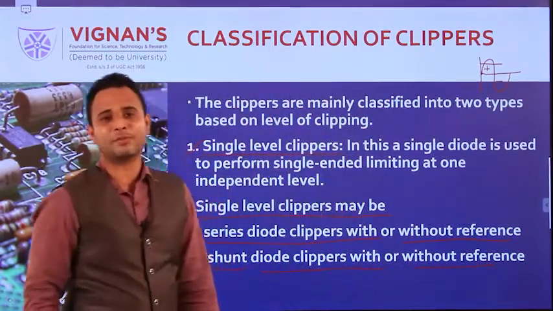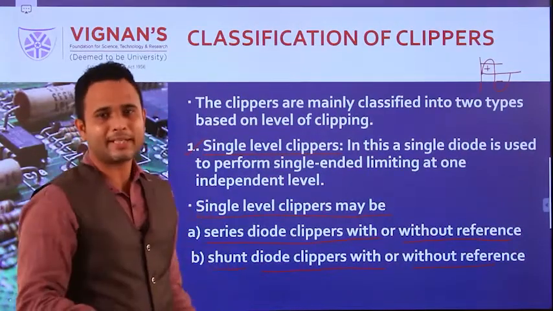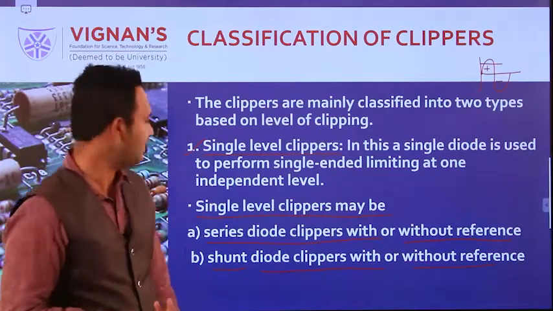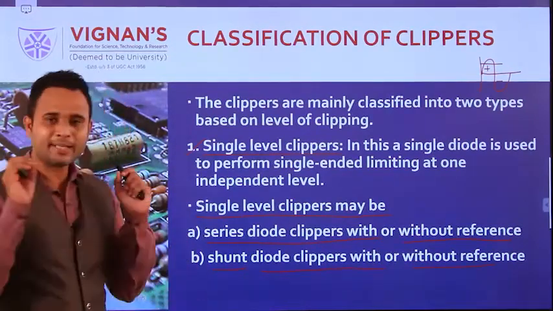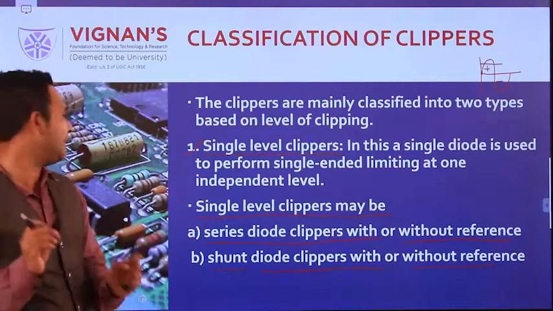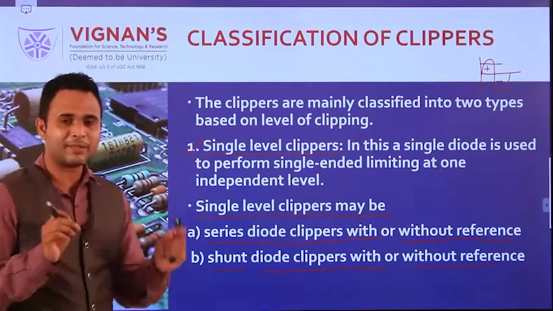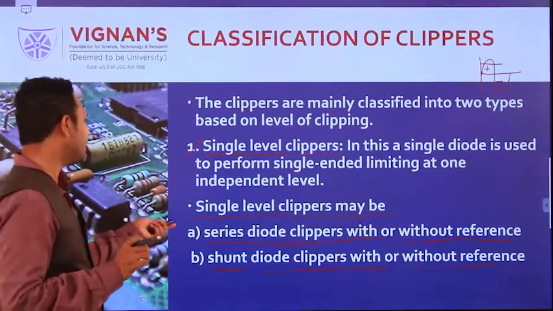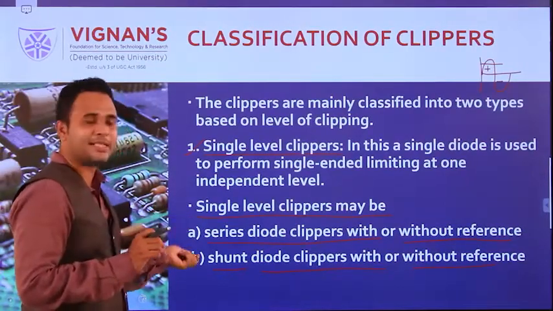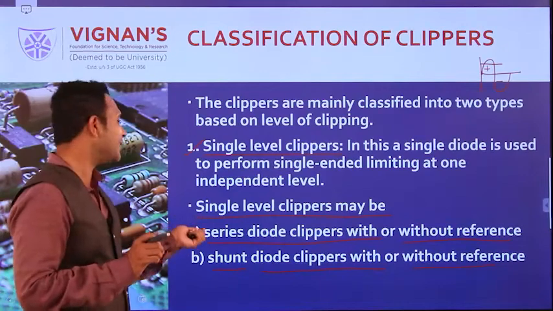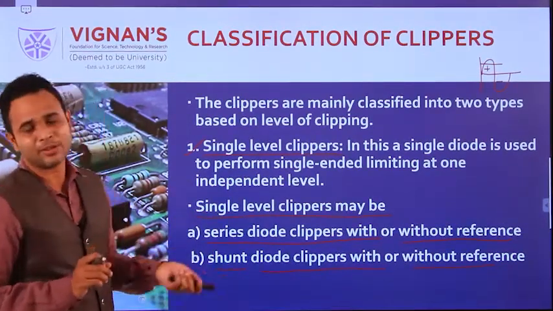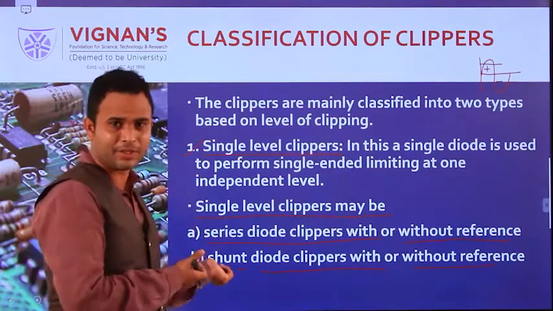What is meant by with or without reference, I will explain in later circuits. So the first classification of clippers is the single level clipper, which is further classified into two types: the series diode clipper and the shunt diode clipper. We will see these circuits later.